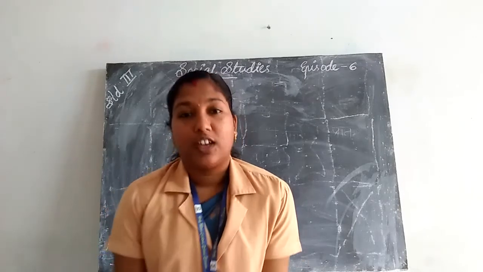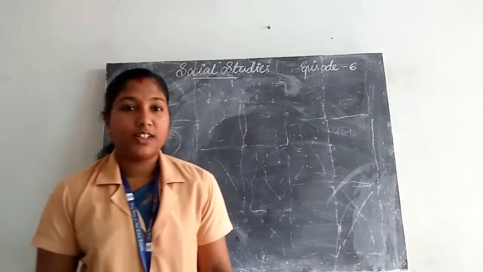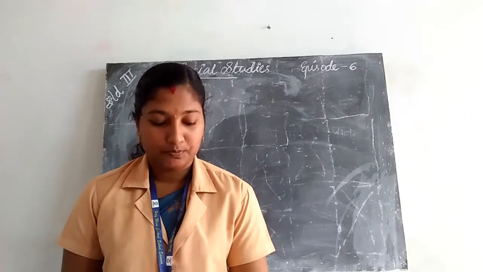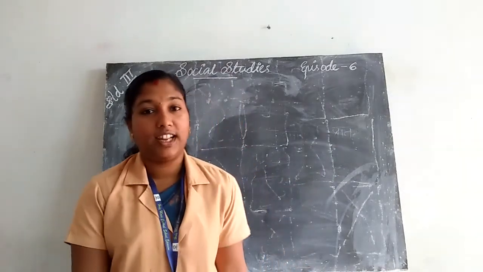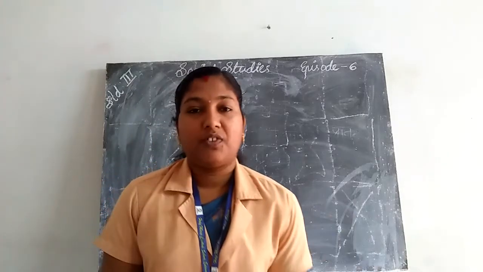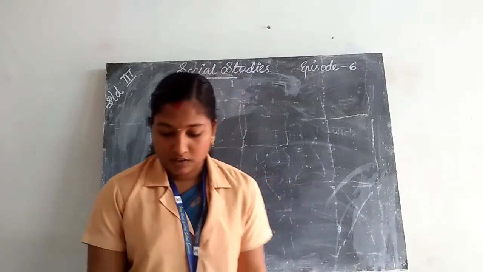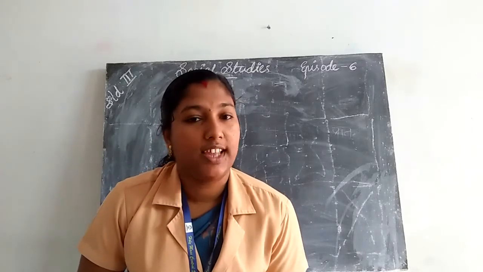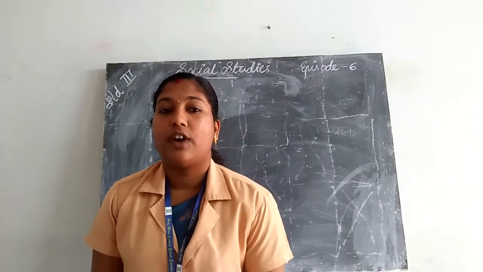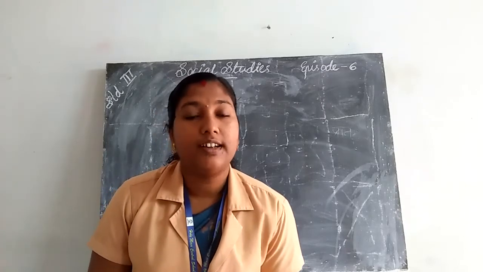Today we are going to learn the balance portion of our chapter 4, continents and oceans. In the previous class we learned about the oceans and continents. There are 5 oceans and 7 continents present on our Earth's surface.